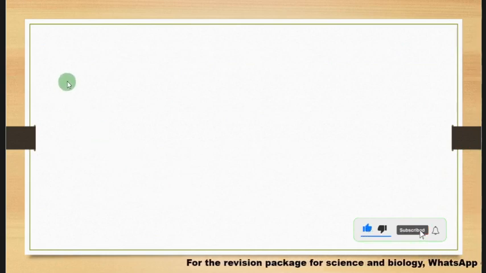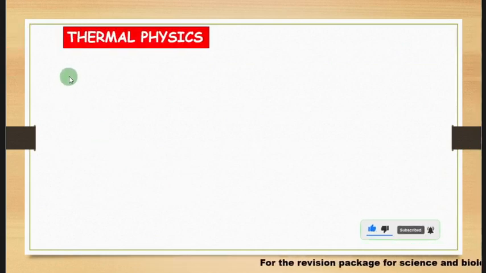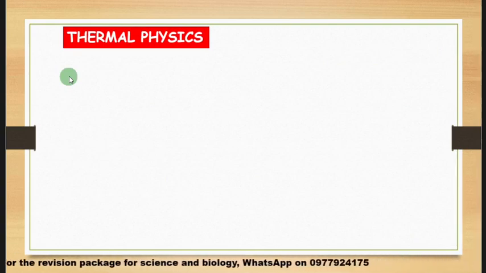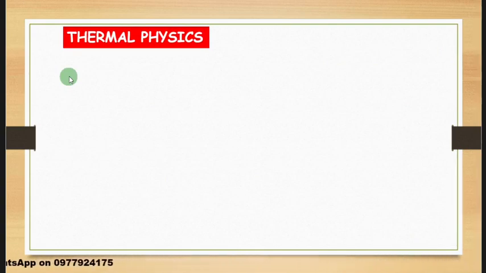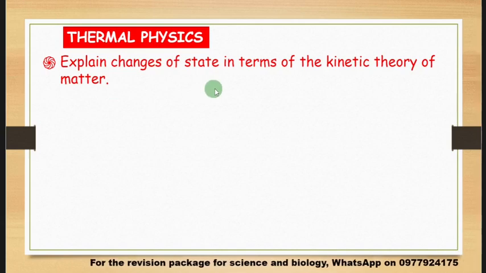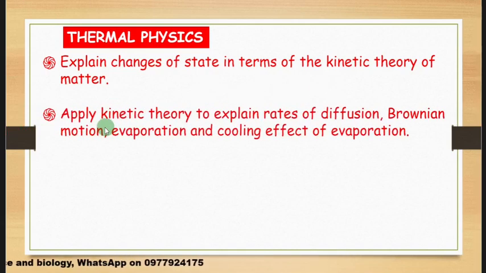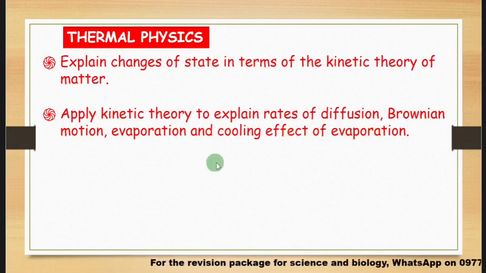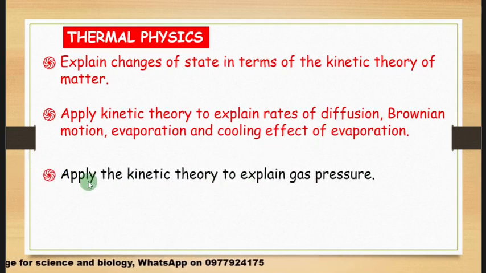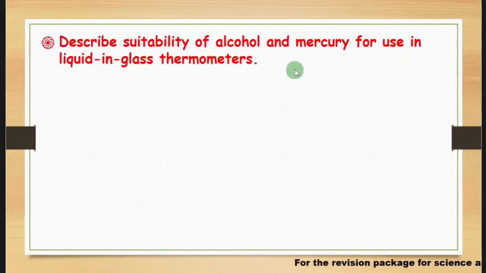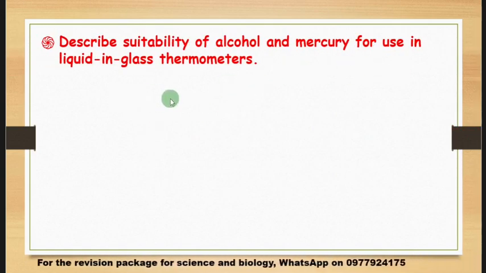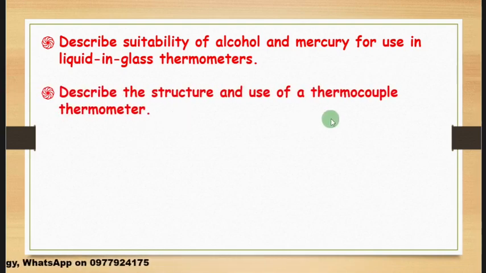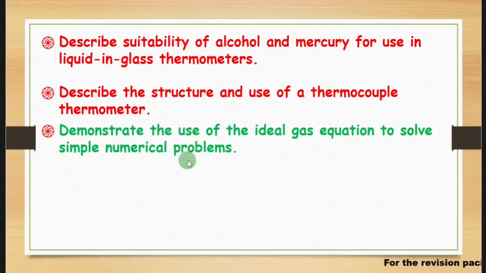All right, so then here you move to thermal physics, which is actually highlighted in red. That means that the topics or subtopics under this topic have high probability of appearing in the exam. So here you must be able to explain changes of state in terms of the kinetic theory of matter, and also apply kinetic theory to explain rates of diffusion, Brownian motion, evaporation, and cooling effect of evaporation, and apply the kinetic theory to explain gas pressure, and also describe suitability of alcohol and mercury for use in liquid-in-glass thermometers, and describe the structure and use of a thermocouple thermometer, and demonstrate the use of the ideal gas equation